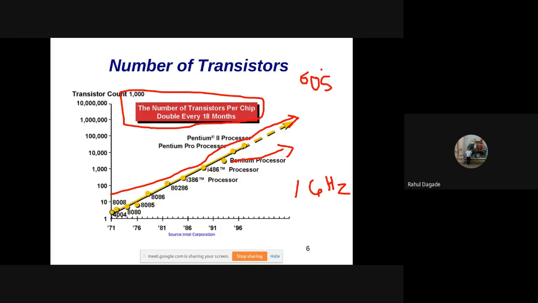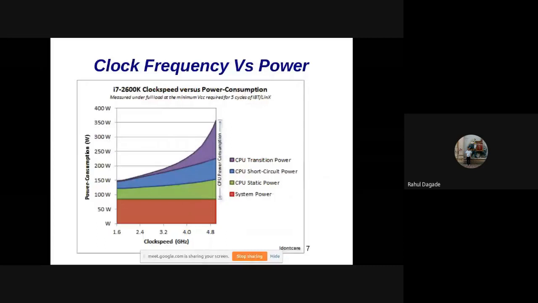And so see, as the speed increases, this is 1.6 gigahertz, this is 2.4 gigahertz. See the sudden increase in the heat that is created and the power consumption. It is like an exponential increase that happens after 1 gigahertz. Till 1 gigahertz, it is a linear increase.